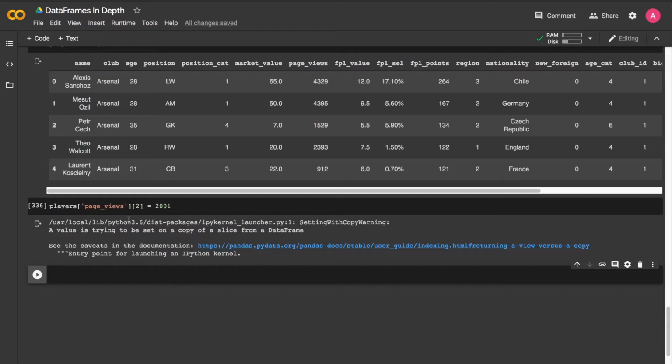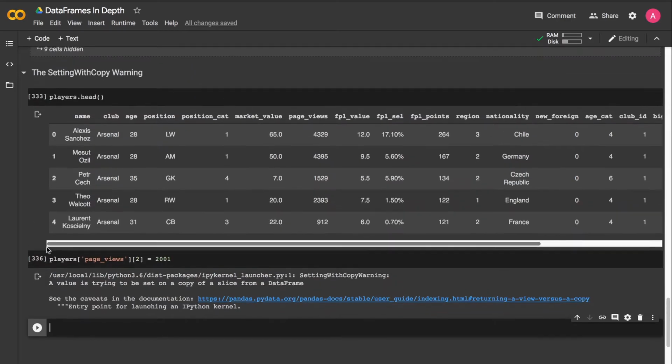We will discuss this at length in the next lecture, but for now, I think it's important to realize that if we are working with a copy of the data frame, any change that we do to that copy does not change the underlying data. So Pandas has this warning to let us know that it cannot guarantee that the assignment we're trying to do will actually happen in the underlying data frame. In this case, it might or it might not, depending on how the memory for our dataset is laid out.